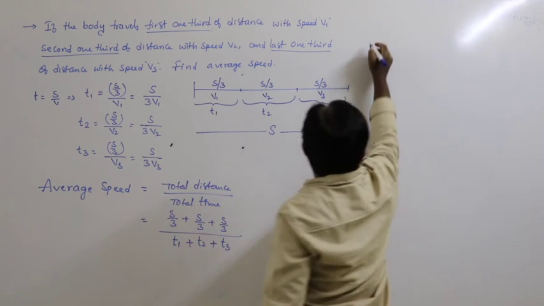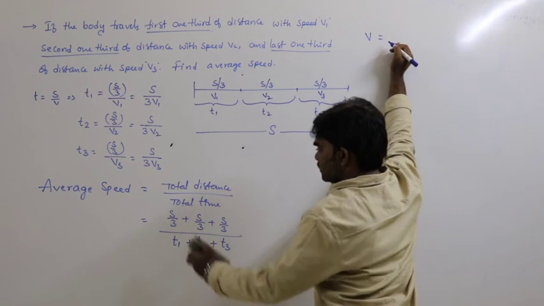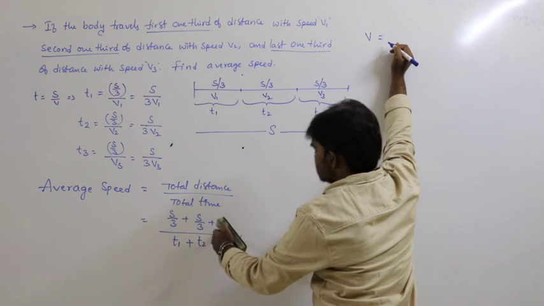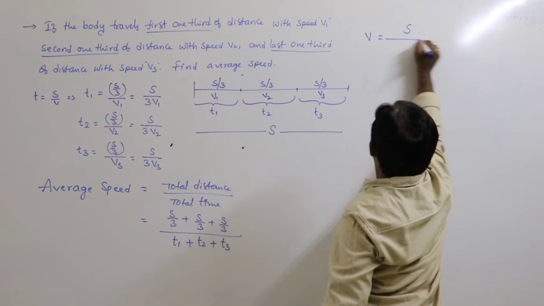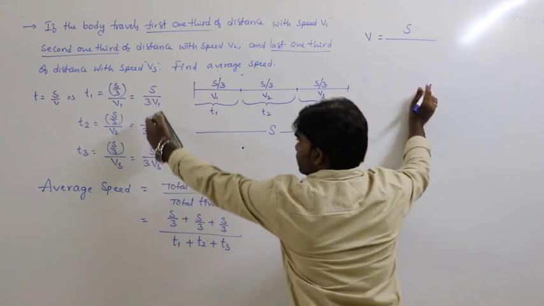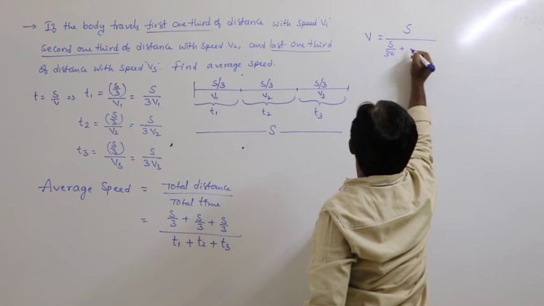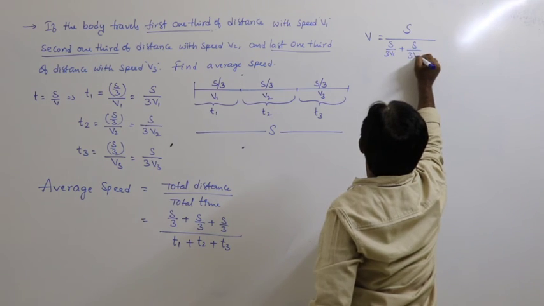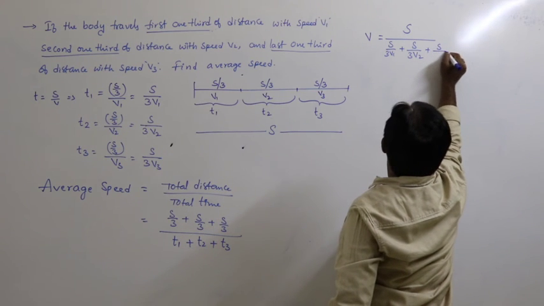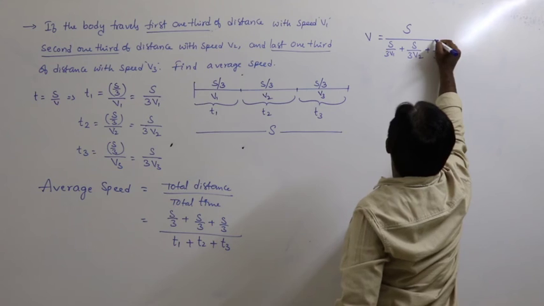So average speed v can be written as s by 3 plus s by 3 plus s by 3, that is s, divided by t1 plus t2 plus t3, where t1 is s by 3 v1, t2 is s by 3 v2, and t3 is s by 3 v3.